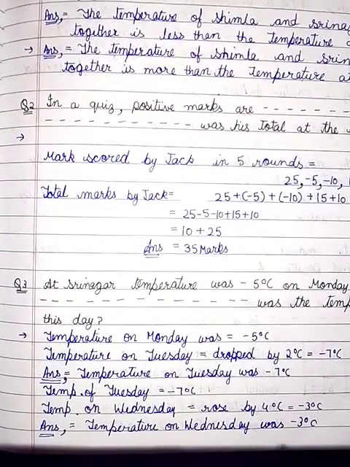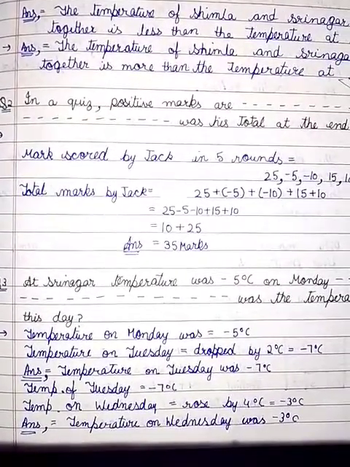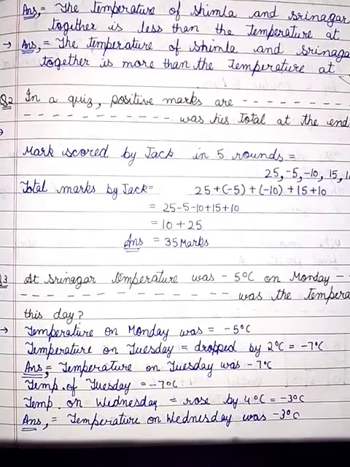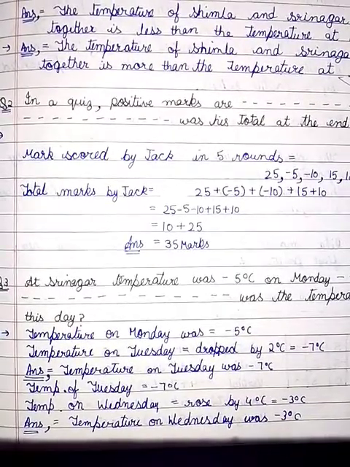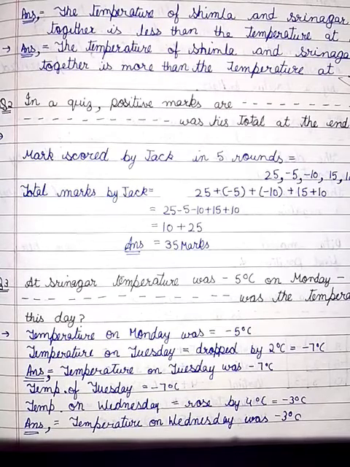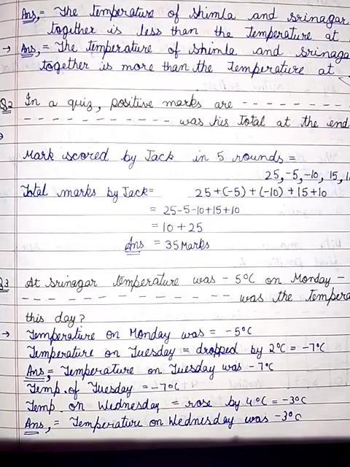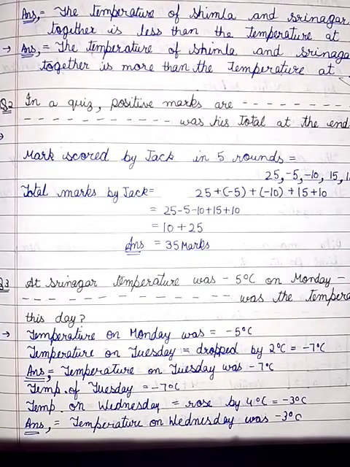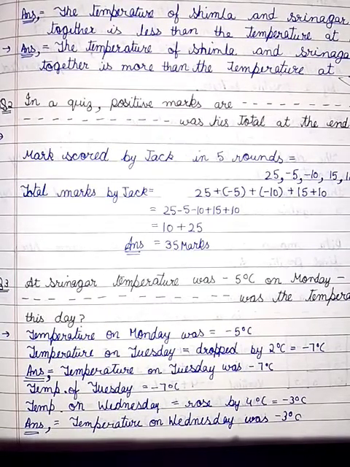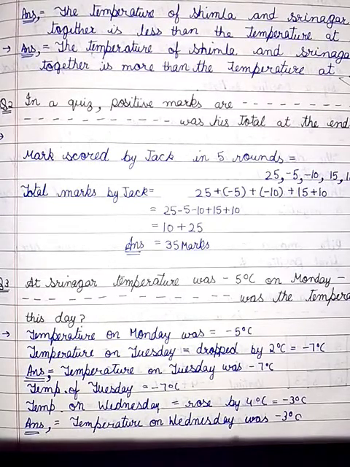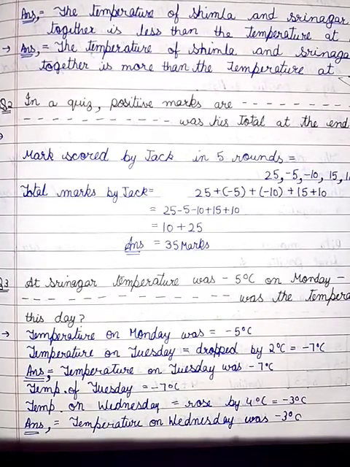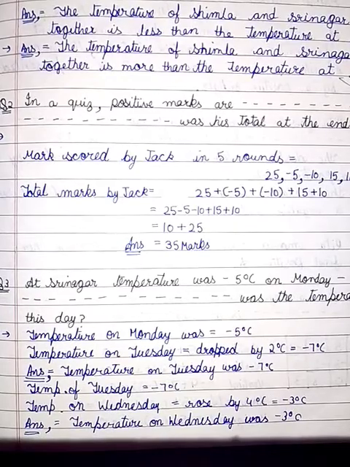Total marks by Jack: the equation is 25 plus -5 plus -10 plus 15 plus 10, then 25 minus 5 minus 10 plus 15 plus 10. The answer is 35 marks.